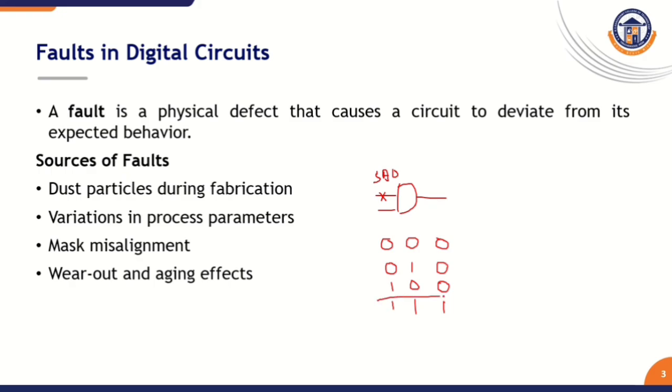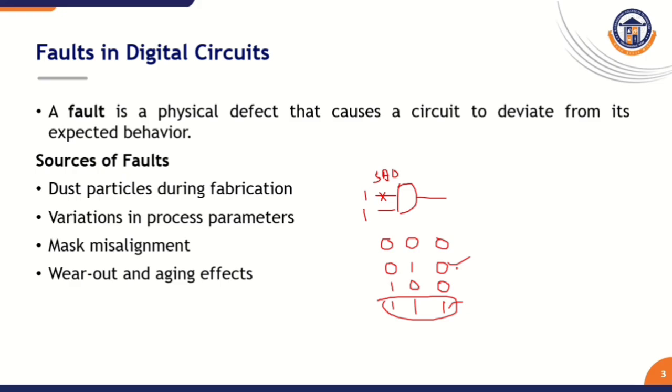For example, we take this input combination. When we are applying 1 1 here, at the time this line is affected by stuck at 0. Automatically this line generates only 0 instead of 1. What is the output for input combination 1 0 for AND gate? 0. But our expected result is 1. But due to this fault, we are getting 0 output. So this is the concept of fault in digital circuit.